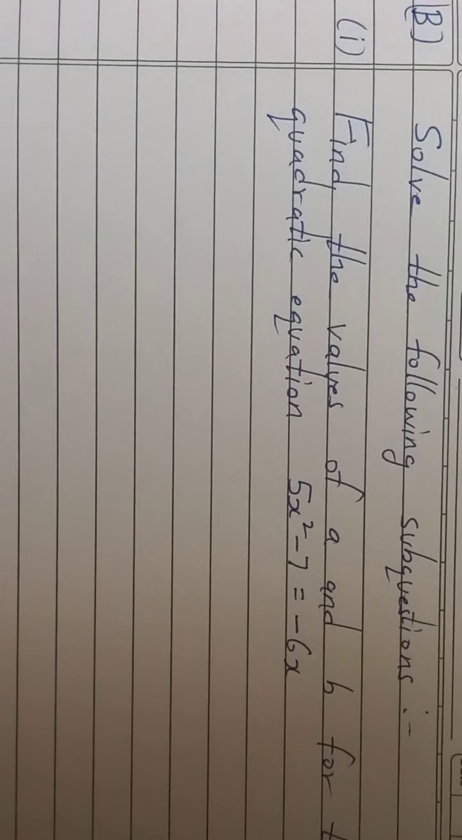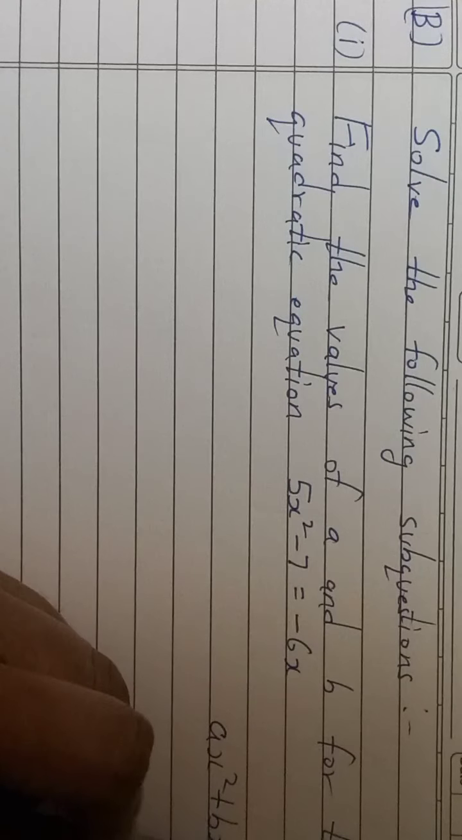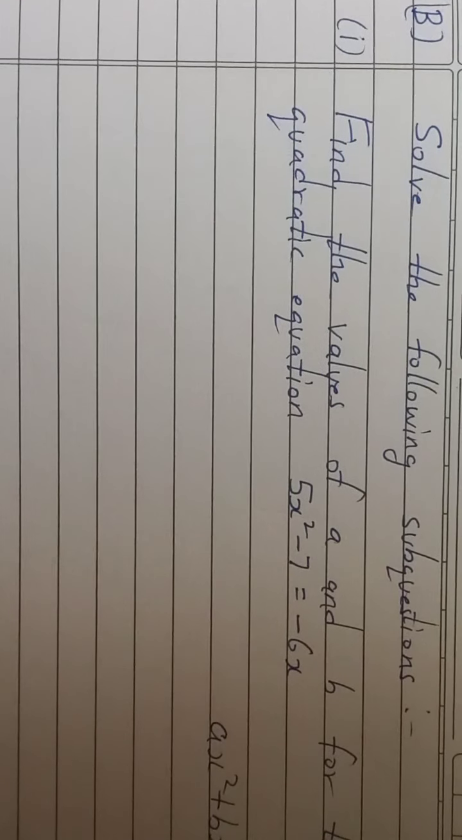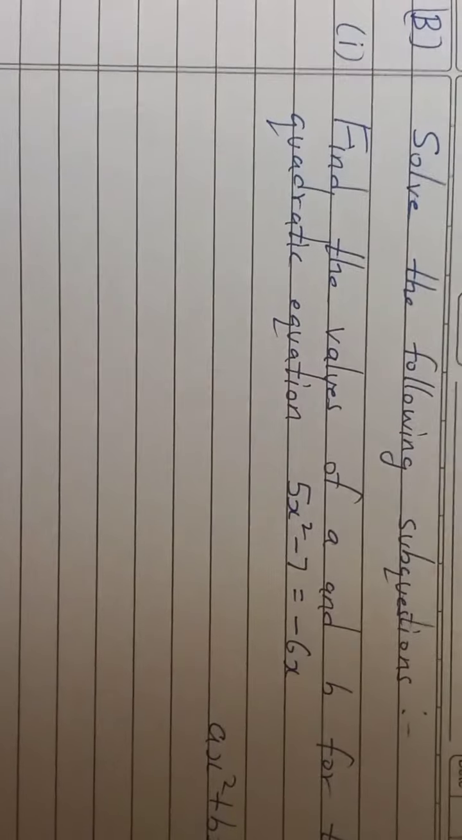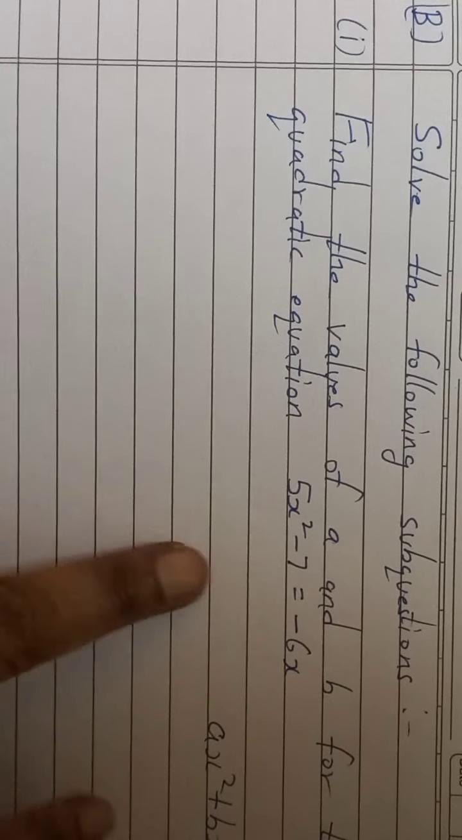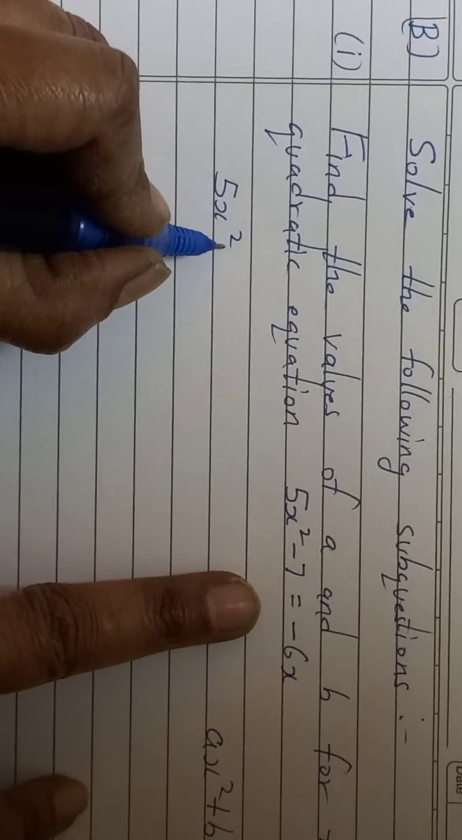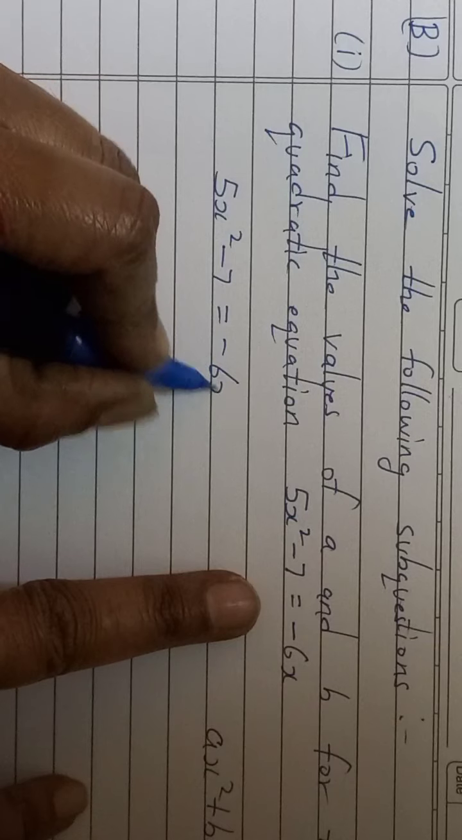Now first you have to check. All the time I have been telling you all, the standard form, or it is called the general form, of the quadratic equation is ax square plus bx plus c is equal to 0. So first you should be able to write the given equation in standard form, where on the right hand side you want only 0. So first the given equation is there, you write it down. 5x square minus 7 is equal to minus 6x.